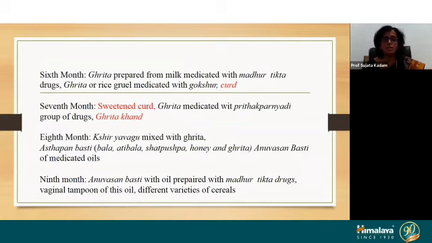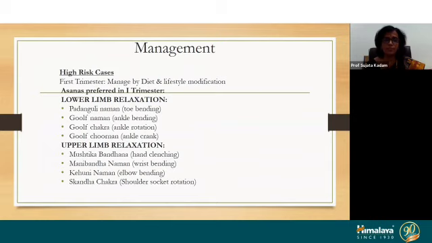Like in the 7th month, sweetened curd is advised, that should not be given. Or in the 6th month also, the curd should not be given. The ghrita medicated with Gokshura can be advised in the 6th month. So some sort of modification we have to do in the monthly regime.